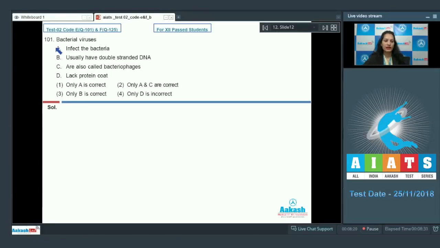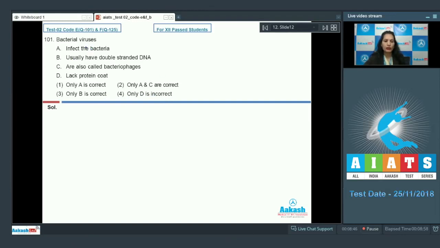Question number 101. Bacterial viruses: A. Infect the bacteria. B. Usually have double-stranded DNA. C. Are also called bacteriophages. D. Lack protein coat. First option, only A is correct. Second, only A and C are correct. Third, only B is correct. Fourth, only D is incorrect.